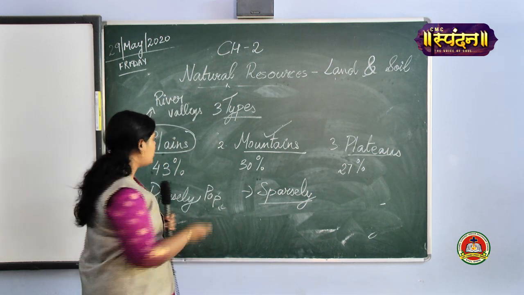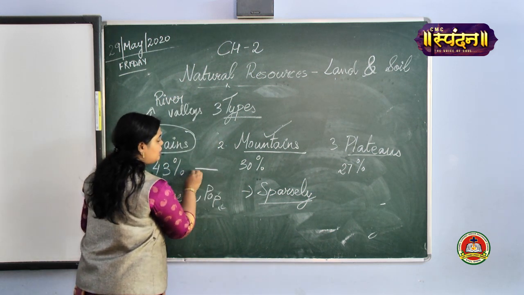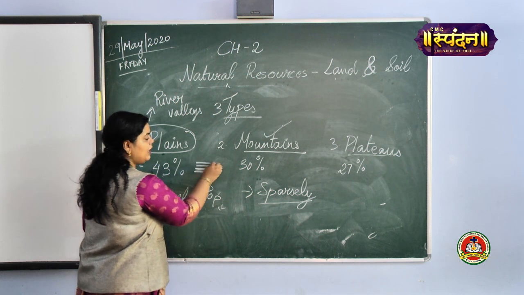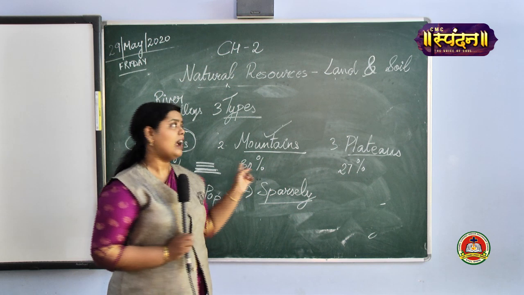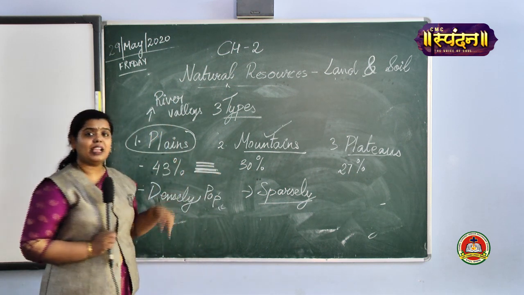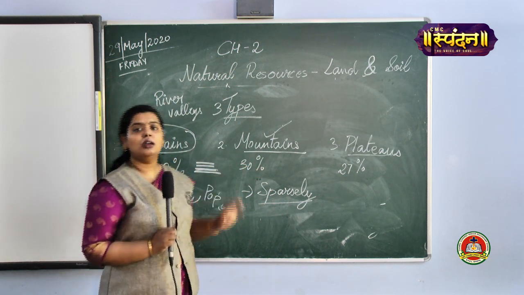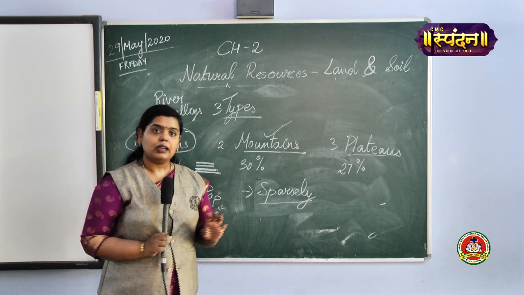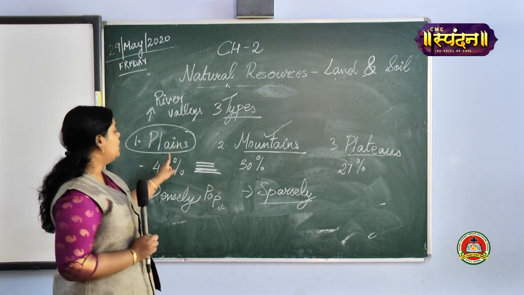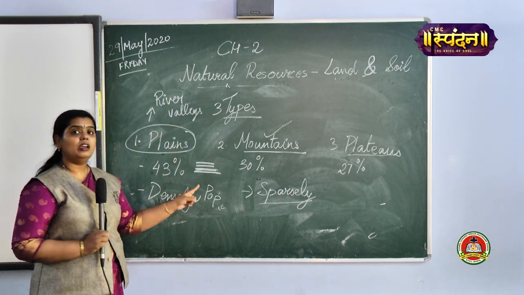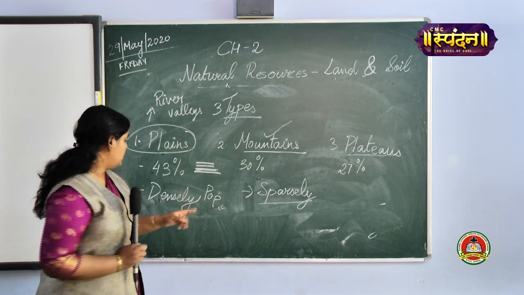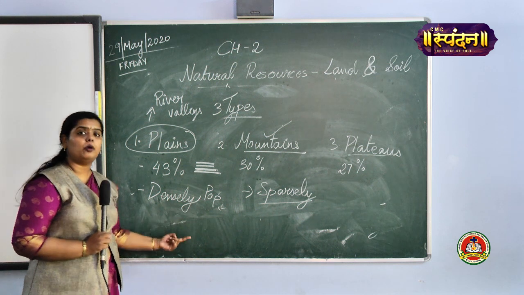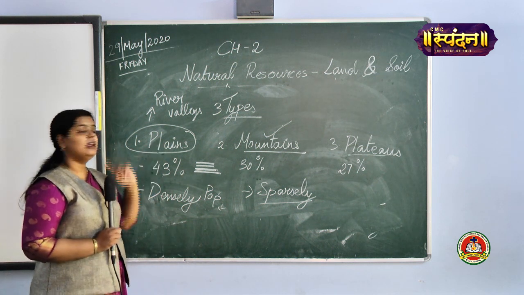Plains are always having even characteristics. So if I want to open up an industry, I can open up an industry in a plains area much better than the mountain region. Clear? I can open up an industry in a much better position in the plain region. That's why you have a densely populated area in plains.